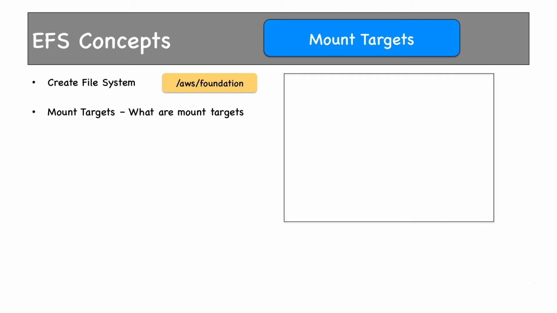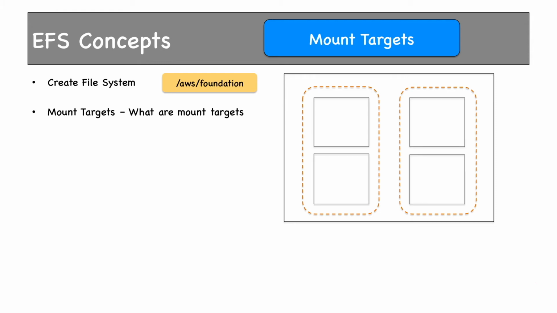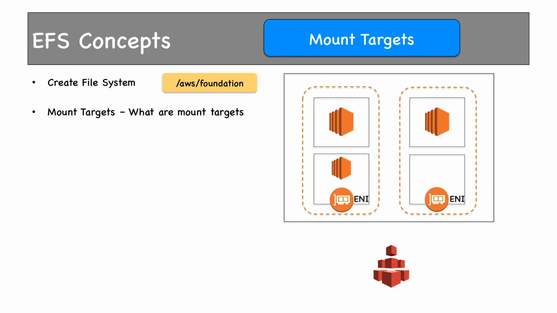This is our region. It has two AZs. Each AZ has two subnets. EC2 instances are only in 3 of the subnets. These EC2 instances want to access EFS. So we create mount targets in one of the subnets in each AZ. In this AZ, we have created a mount target in this subnet, and in this AZ, this subnet has a mount target even though there are no EC2 instances running here.